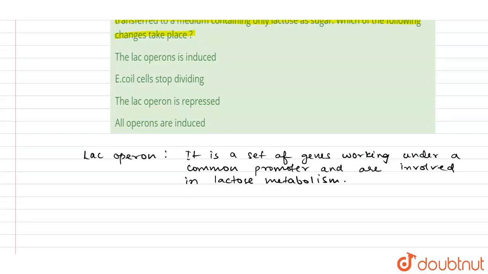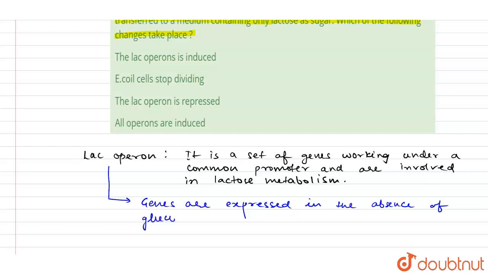Genes of the lac operon are expressed in the absence of glucose and in the presence of lactose.